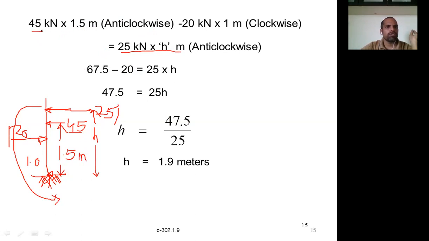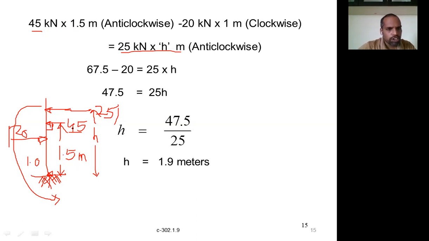First take the 45. The moment at this point due to this 45 is equal to force into perpendicular distance. The force is 45. What is the perpendicular distance? If you draw a line between the line of action of the force and the point, at 90 degrees, that is the perpendicular distance.